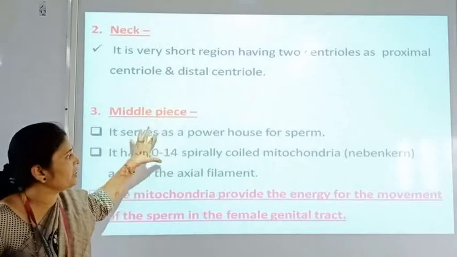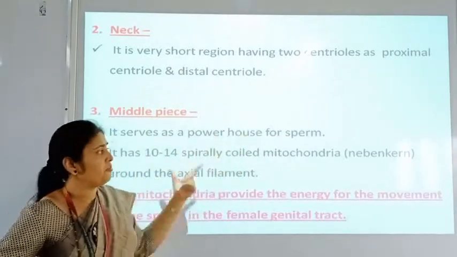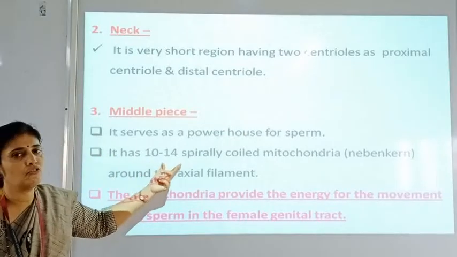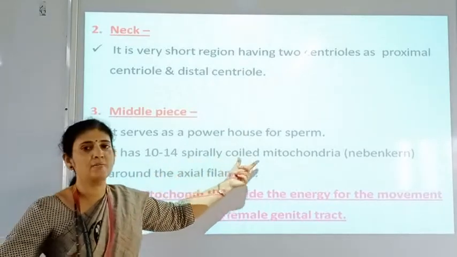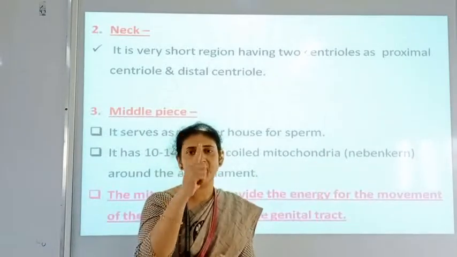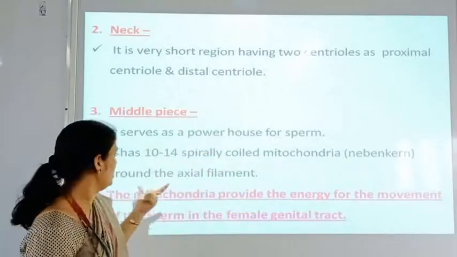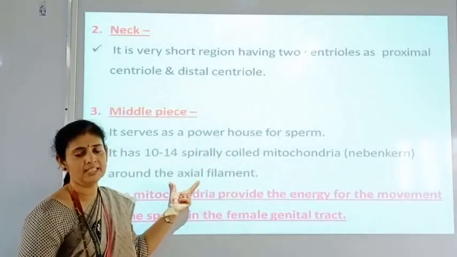Okay. Now the middle piece, which acts as the powerhouse for the sperm because it consists of 10 to 14 spirally coiled mitochondria, which are also called the Nebenkern. These spirally arranged mitochondria are also called the Nebenkern, and they are around the axial filament.